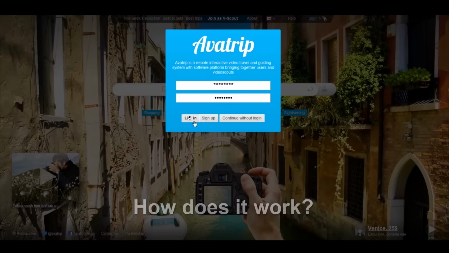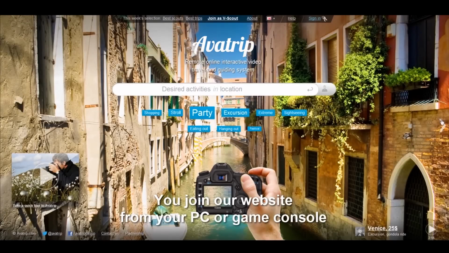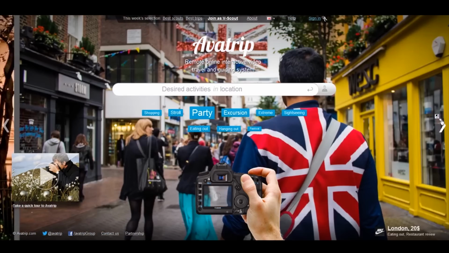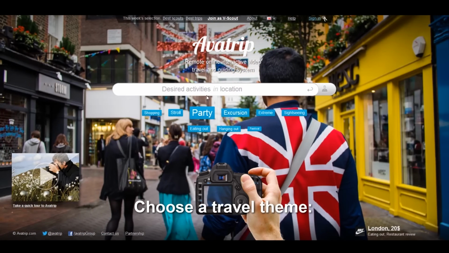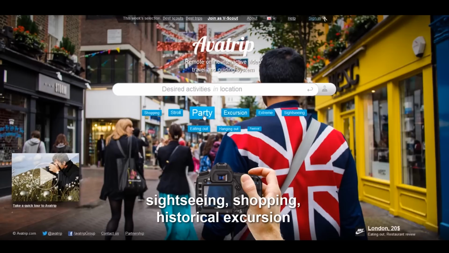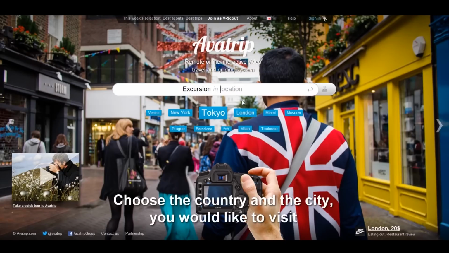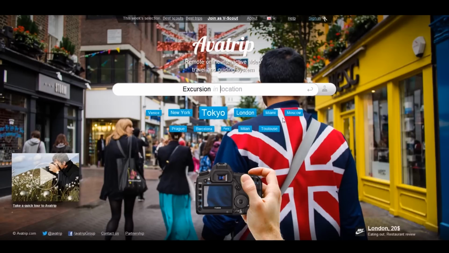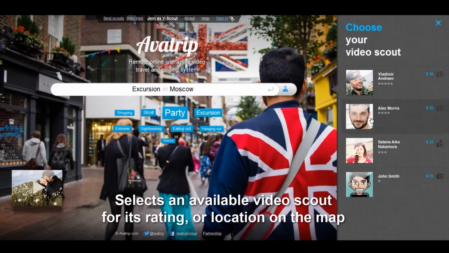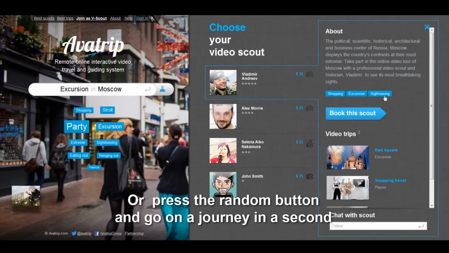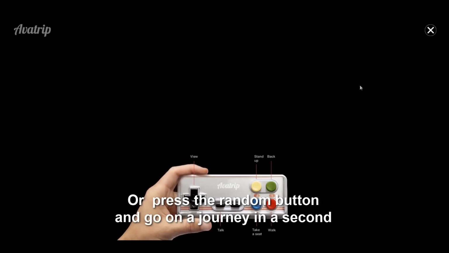How does it work? You join our website from your PC or game console. Choose a travel theme: sightseeing, shopping, historical excursion. Choose the country and city you would like to visit. Select an available video scout for its rating or location on the map, or press the random button and go on a journey in a second.